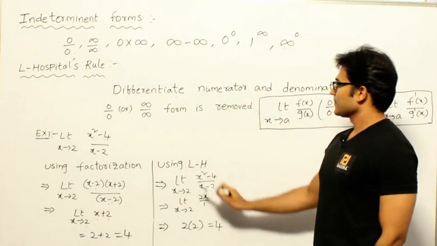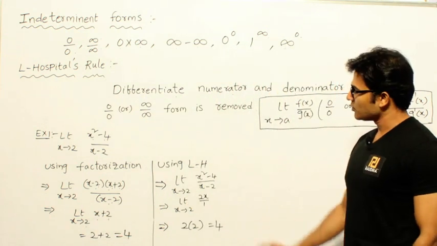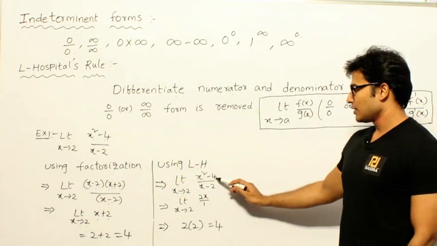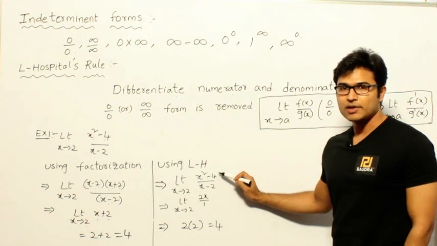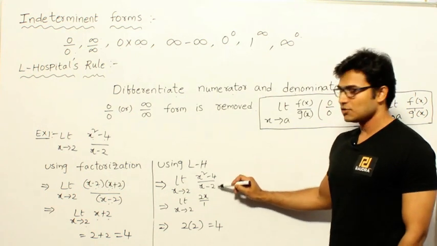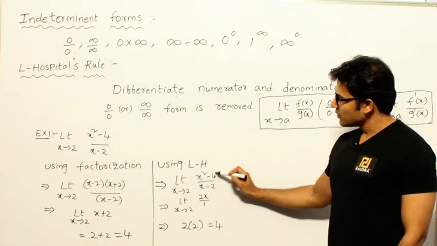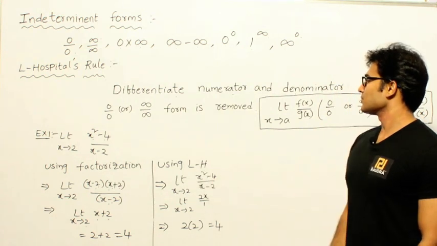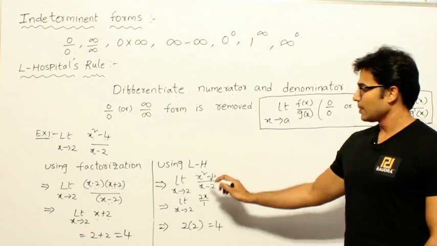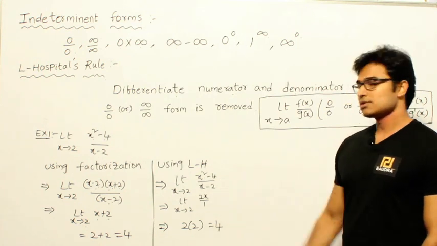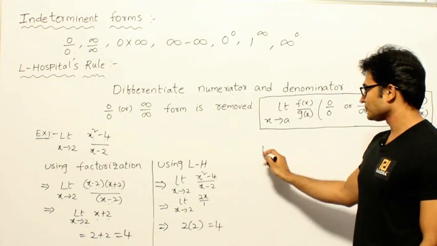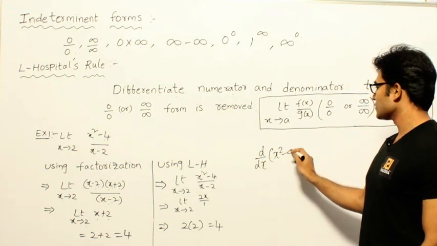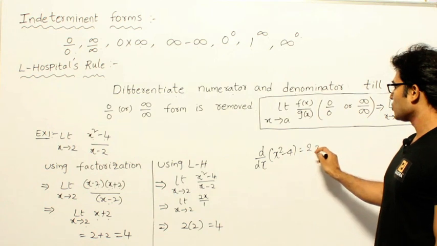Got it? Now using L'Hospital's rule, instead of going with the factorization method, whenever you see 0 by 0 or infinity by infinity form, and it is already in 0 by 0 form, you differentiate the numerator and denominator, with respect to x. d by dx of x square minus 4 is equal to 2x.